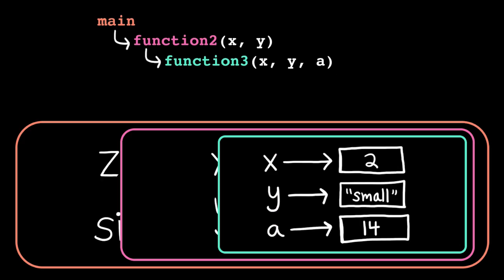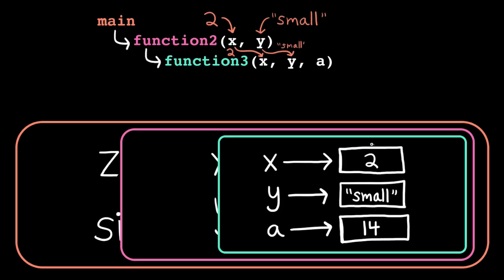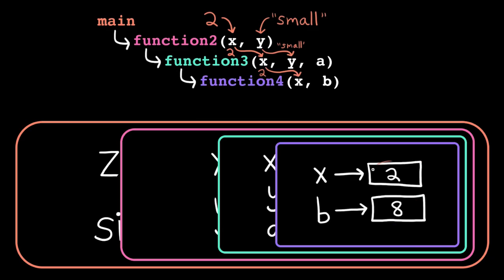That way, each stack frame is keeping track of the variables local to a specific function call. If we need to pass information through that pipeline of function calls, we can just use the function parameters. We can pass it as an argument to the first function call, which can then pass it as an argument to the inner function call. Okay, but why might we nest a function call in the first place?